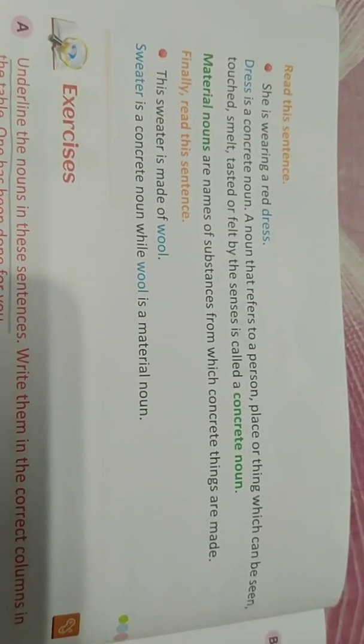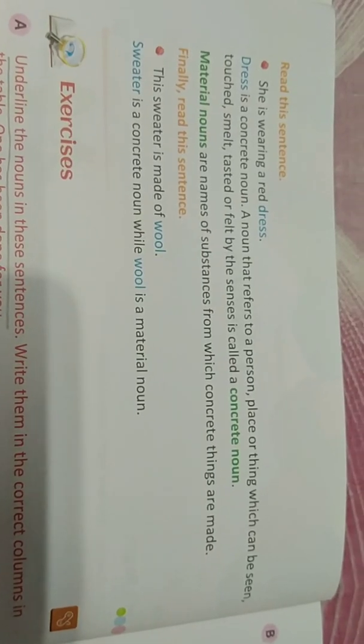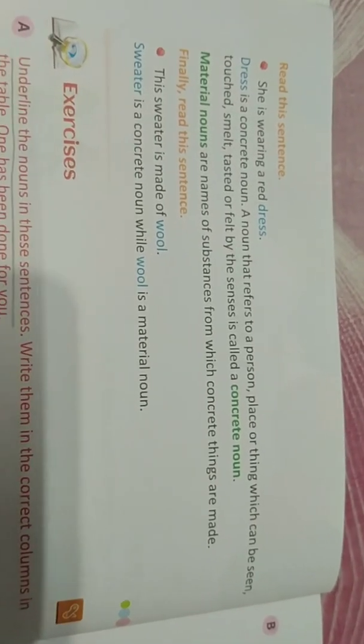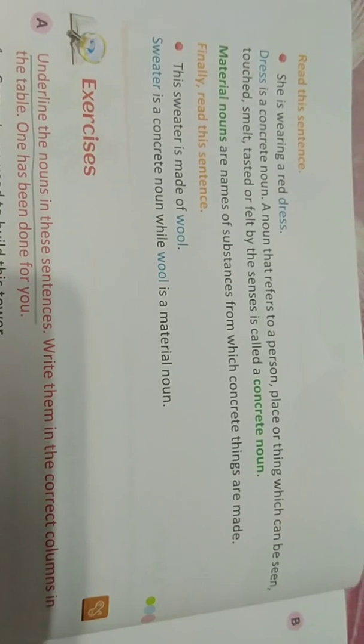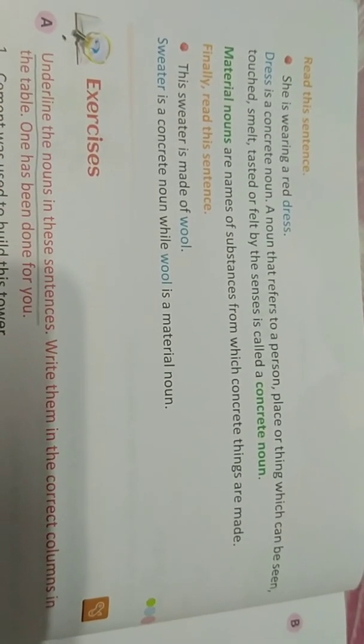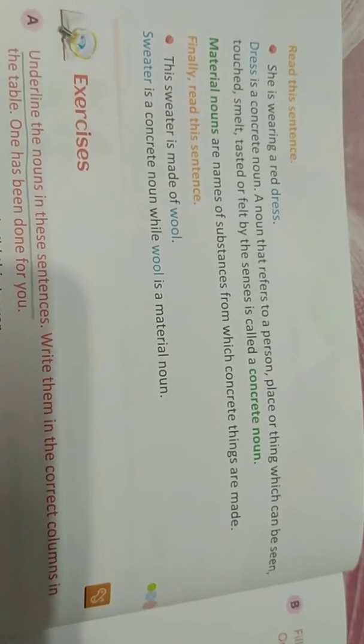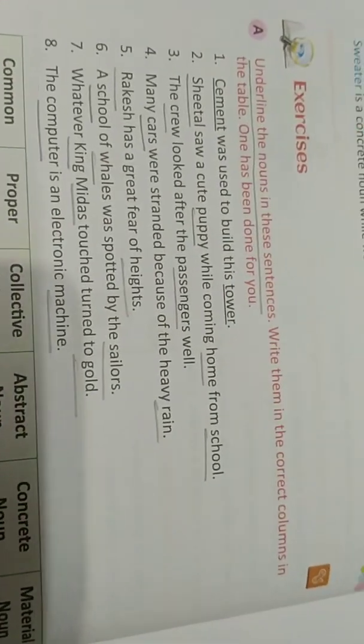Now last we will know about material noun. Material nouns are names of substances from which concrete things are made. That means all the materials in this universe come under material noun. Here one example is given: this sweater is made of wool. Sweater is a concrete noun and wool is a material noun. Many more examples you can get: gold, silver, aluminium, plastic, clay, wood, etc. come under material noun. Now we will move on to the exercise portion.